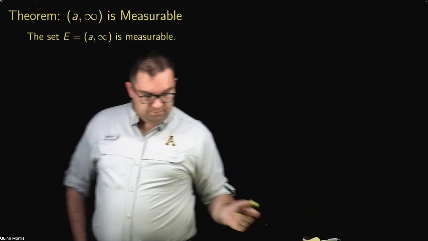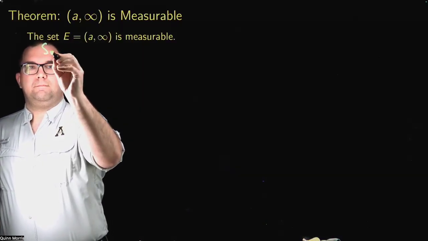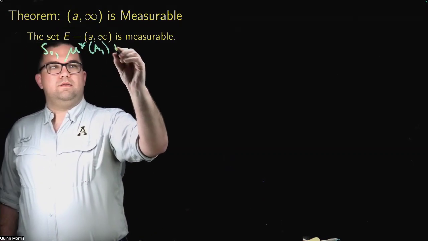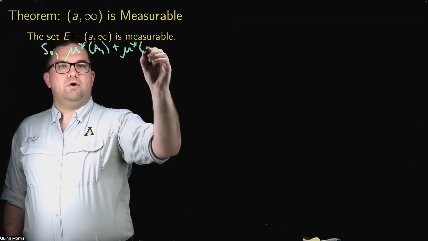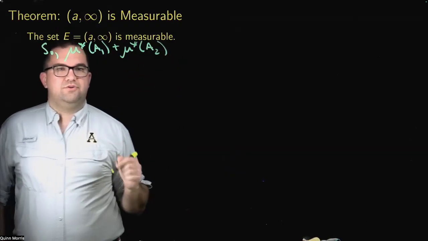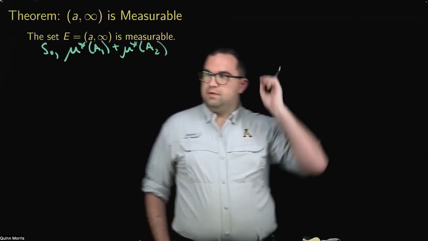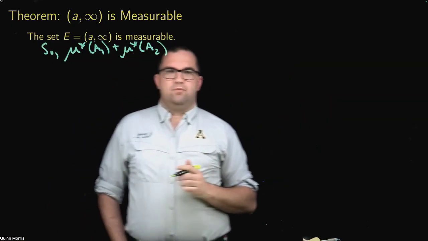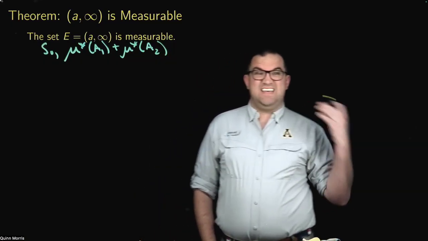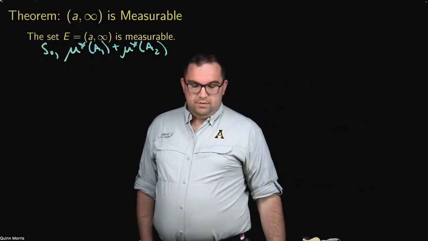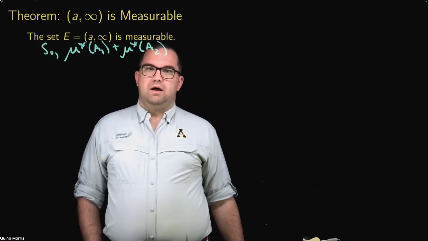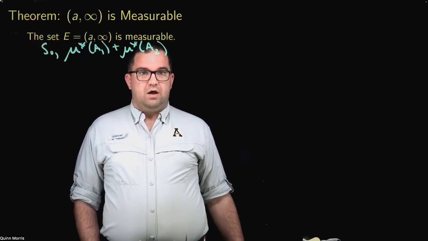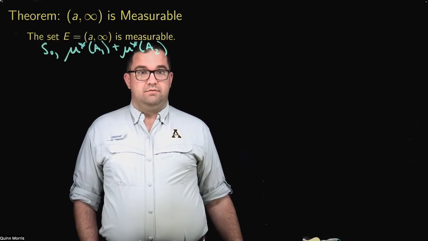All right. So if I look at mu star of A1 plus mu star of A2. So let's see what's going to happen here. If I think about A1, what is A1? A1 is A intersect E. But the I_N primes form an open cover of A1, right?